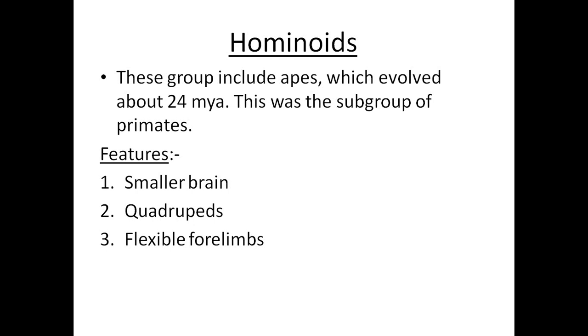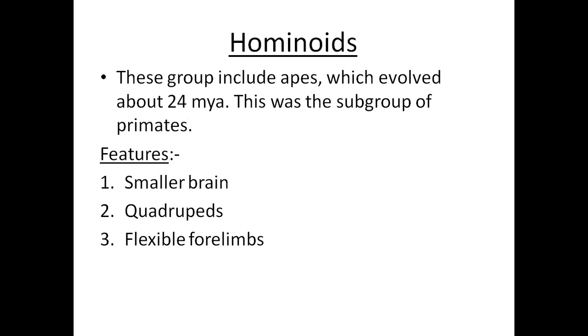Today our topic is hominoids. When did hominoids evolve and what were the main features? Hominoids. This group includes the apes, which evolved about 24 million years ago. This was a subgroup of primates. Now the features. The first one is the smaller brain. They have smaller brains than the hominids.